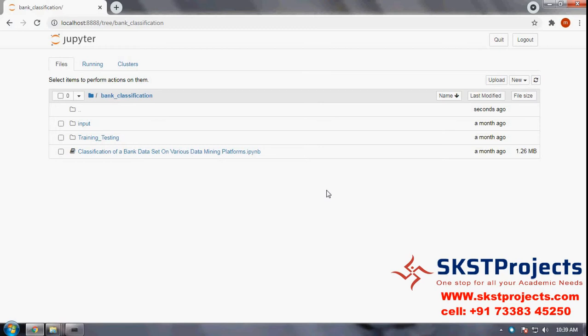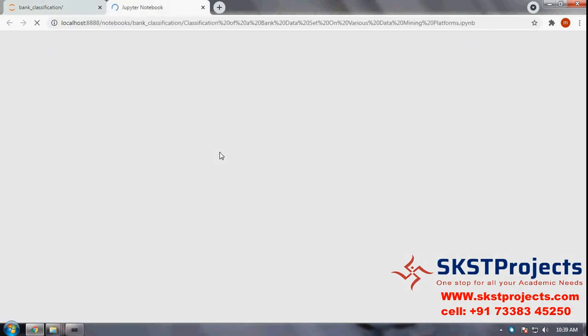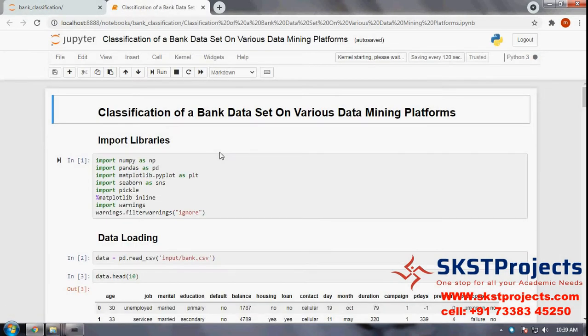One of my very favorite projects. We have developed this project as an IPython notebook file. Our title is classification of a bank dataset on various data mining platforms. Guys, the concept is very simple.